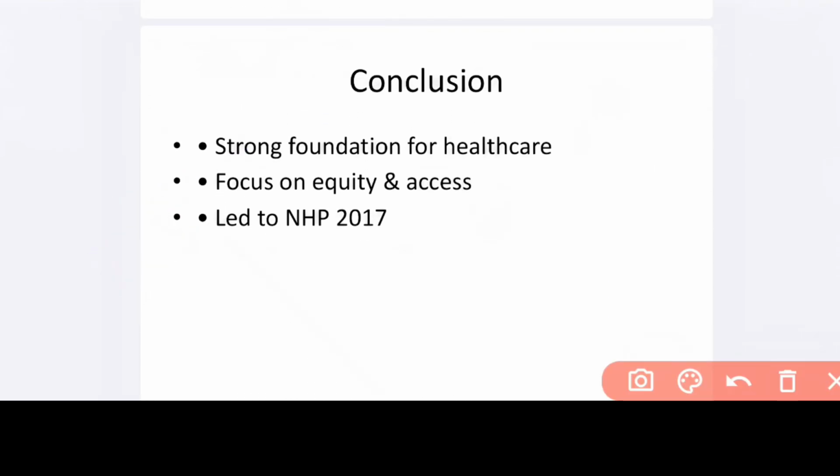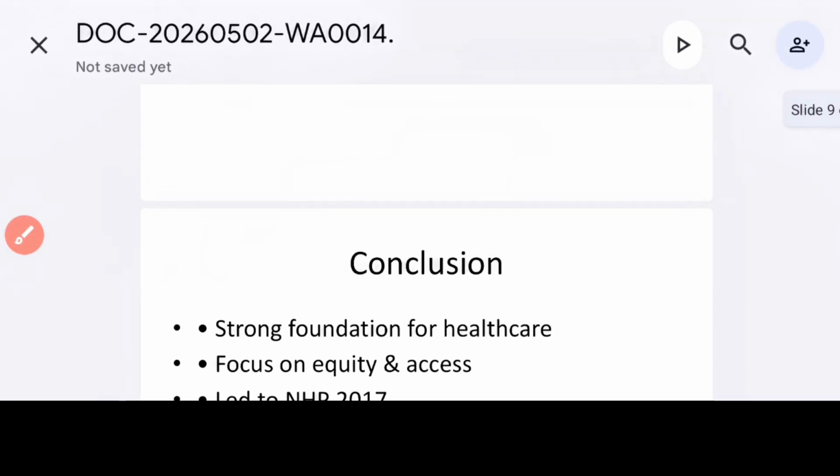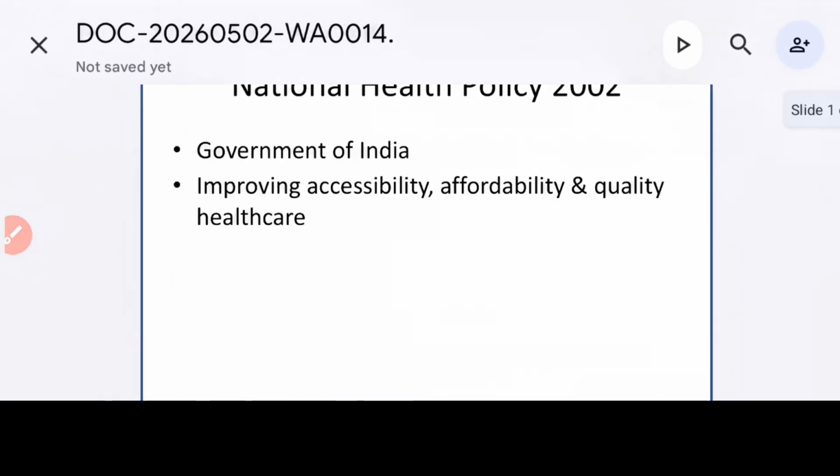Now we are in the conclusion part, so we conclude by saying that a strong foundation for healthcare and the focus on equity and access are some of the key roles of this healthcare policy that led to the NHP. Further, National Health Policy 2002 leads to National Health Policy 2017. These are some of the important features regarding the healthcare policy, that is NHP 2002.